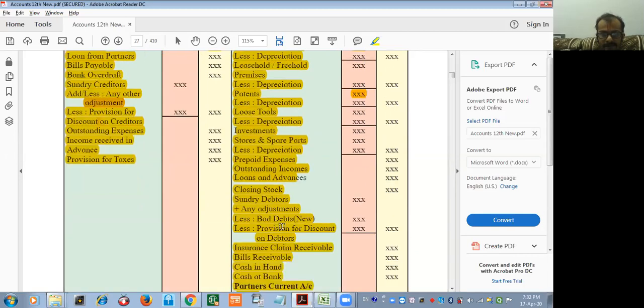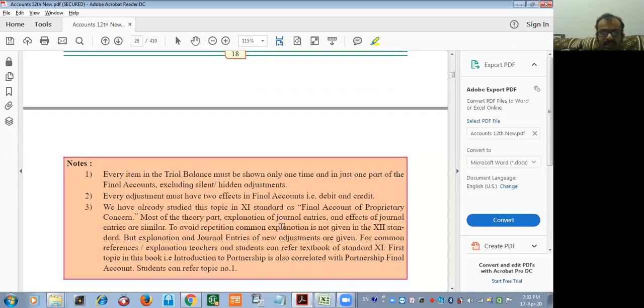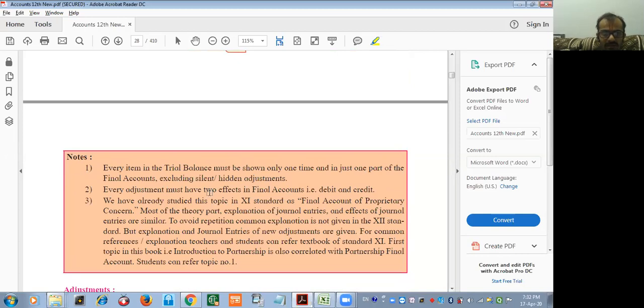Okay, everyone? We have already seen all these things. We'll quickly see what notes have been given. Every item in the trial balance must be shown only one time and in just one part of the final account, excluding silent hidden adjustment. Every adjustment must have two effects in the final account, that is debit and credit.